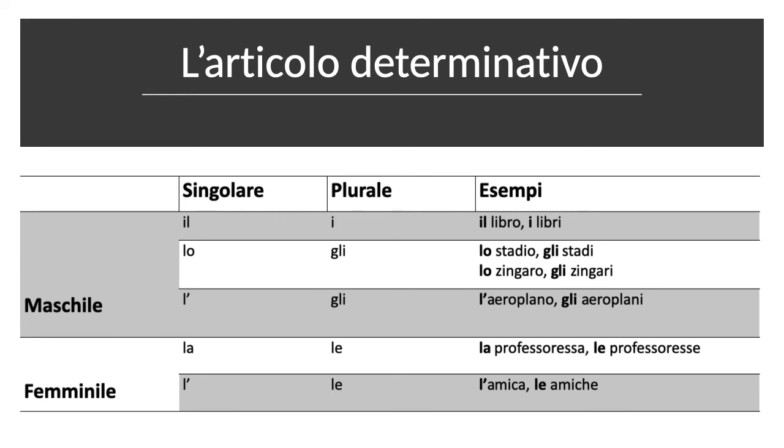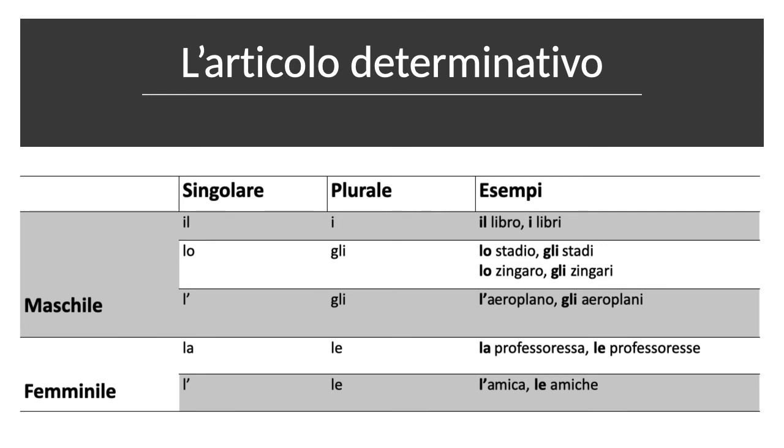Stadio begins with S plus consonant, zingaro begins with Z. You could also put lo gnomo there, right? Which begins with GN, right? And then if you want to go to the plural and say stadi instead of stadio, zingari instead of zingaro, or gnomi instead of gnomo, you would have to turn the lo into a gli. Basically, the plural of lo is gli, okay? Gli stadi, gli zingari, gli gnomi.